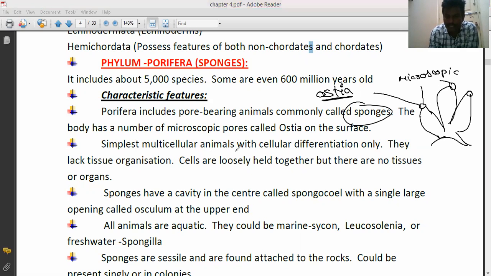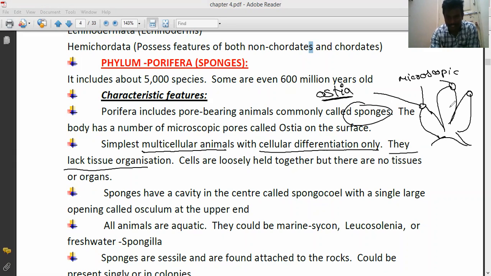Next, Porifera are called the simplest multicellular animals. They are multicellular animals with cellular differentiation, so the cells are differentiated and perform all the functions. They lack a tissue level of organization. The cells are loosely held together, but there are no tissues or organs.